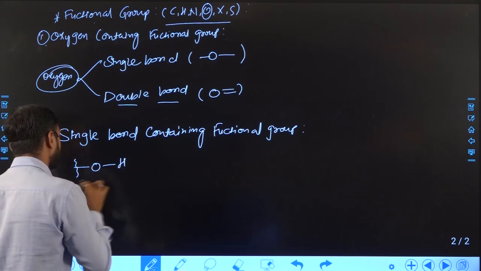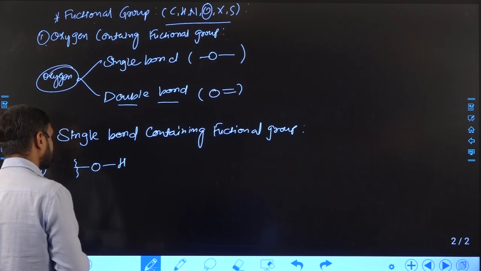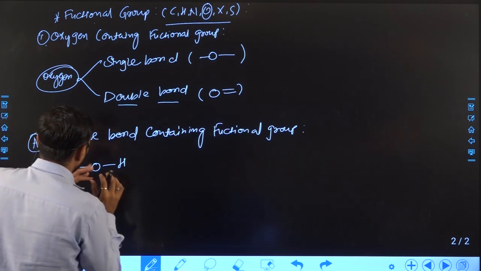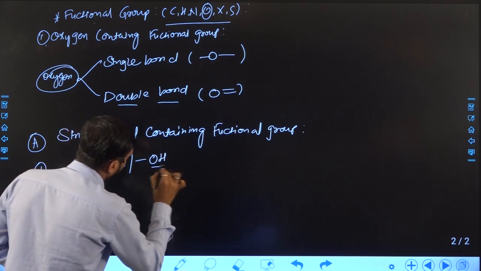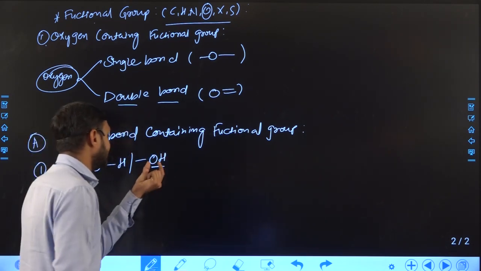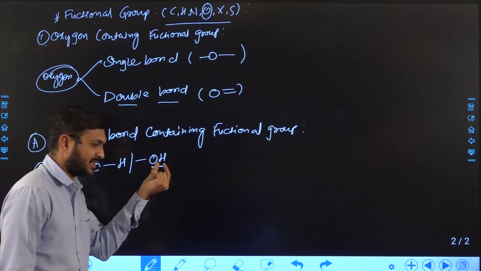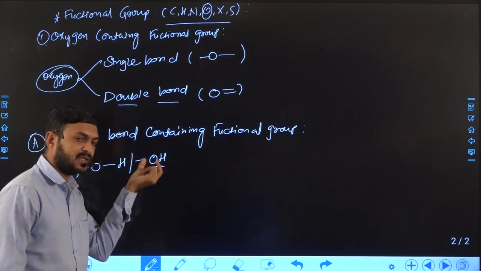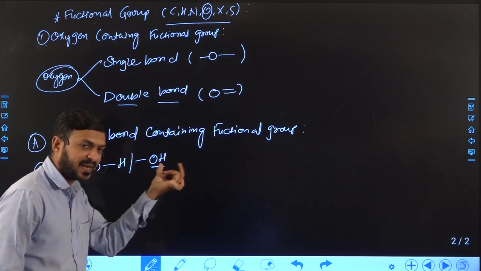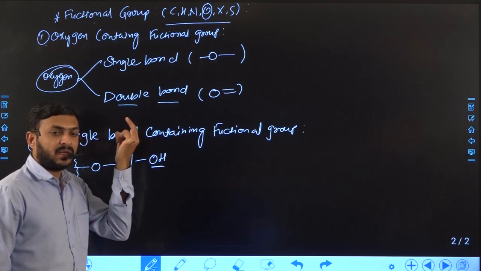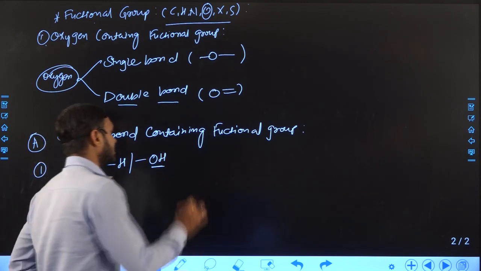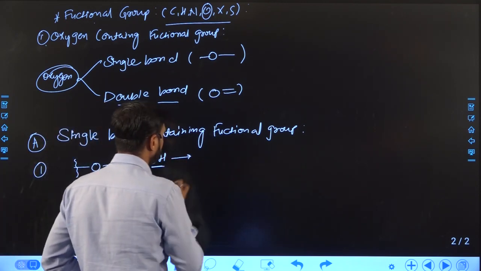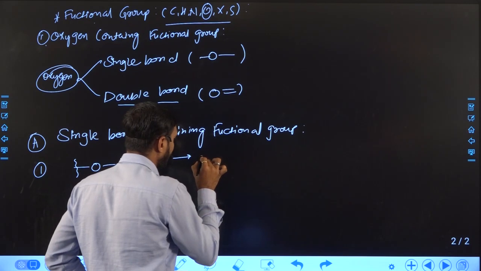Now the question is, what is an alkyl chain? We will discuss that later. If we see this portion in a compound, this functional group is known as OH, that means oxygen and hydrogen. So if we look at any compound and an OH group is present, then the functional group is known as alcohol.